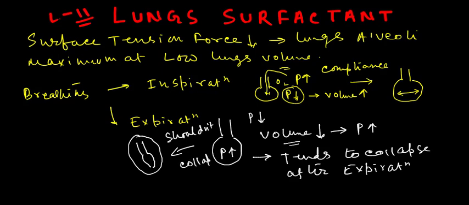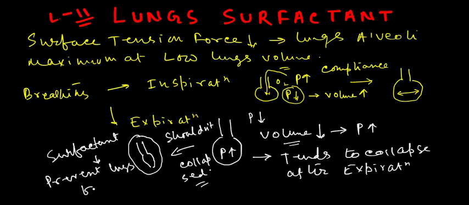This is done due to the presence of surfactant. Surfactant prevents the lungs from collapsing. The collapsing property of the lungs is due to the presence of a force called surface tension.